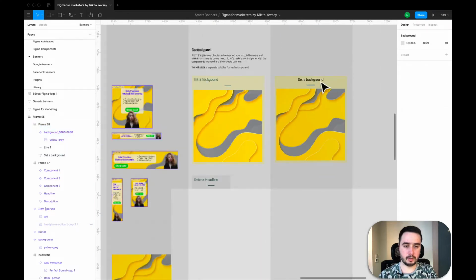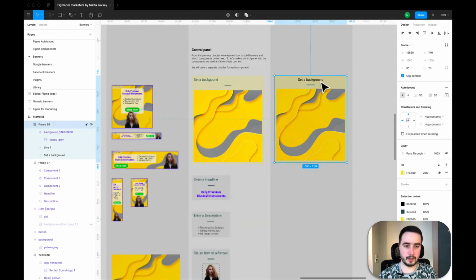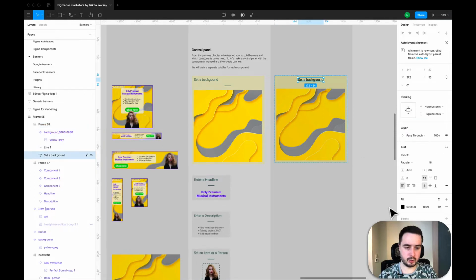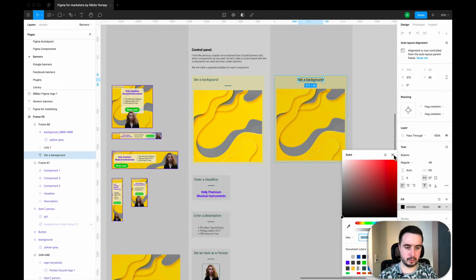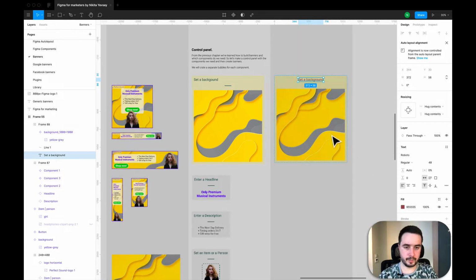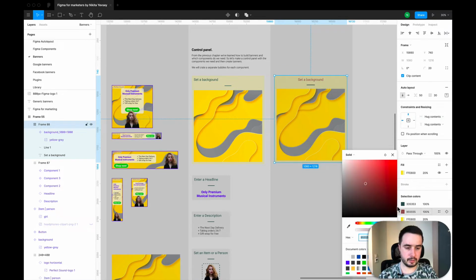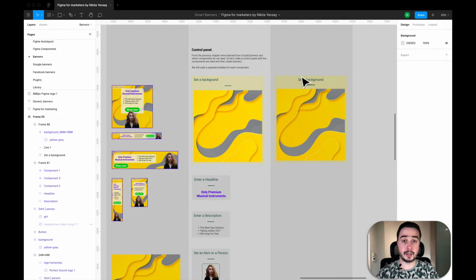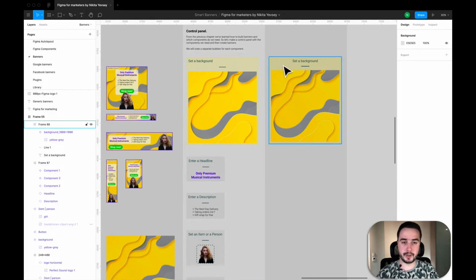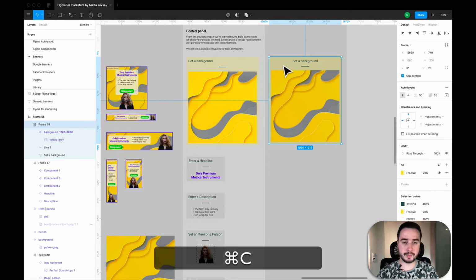And I will change its color to the same that it was in the line. I just change this color. Here we are. Now I will create such components for all our frames, for all our components.